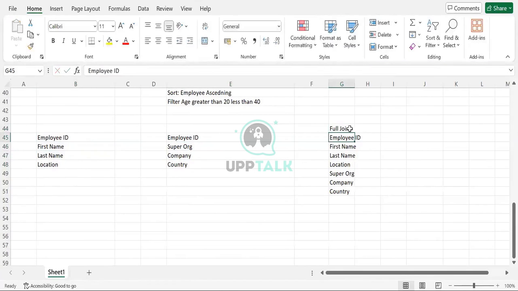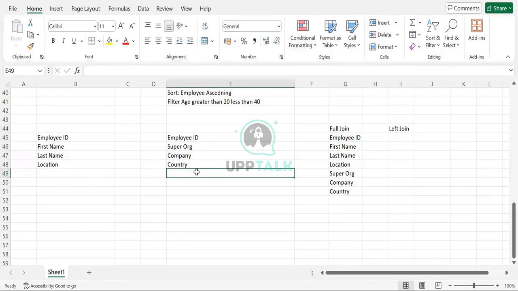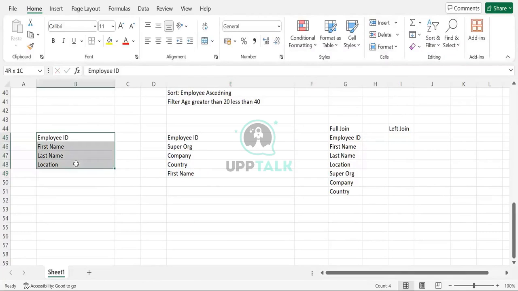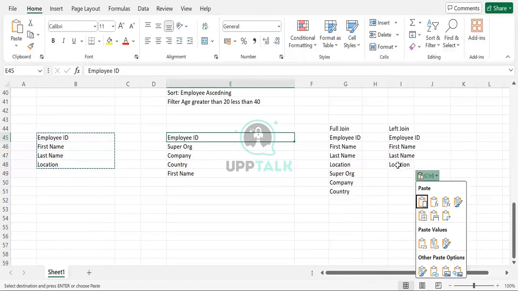Then there is another example of a left join. We'll cover the left join first. Here let's say there is one thing in common, first name. Here we will get all the details of the left one, but we will only get the matching details from this one. We won't get the other details of this table. Why?